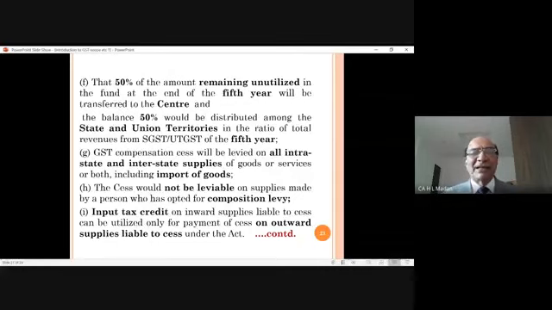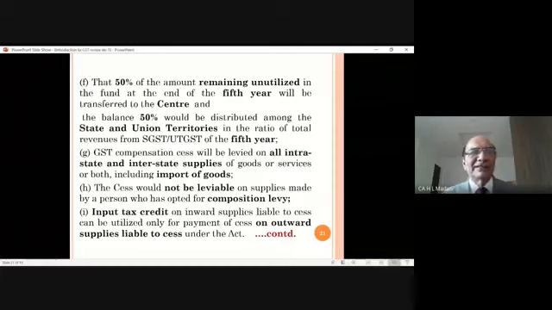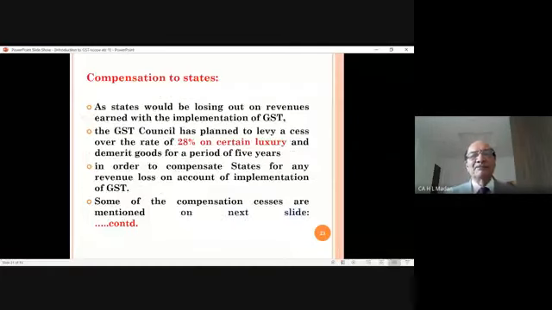ITC on inward supplies liable to cess. The items on which cess is to be levied, their ITC can be claimed only against sale of those items on which cess is levied. Means ITC on these items, these sin goods, cannot be used for sale of other goods. Means this ITC can be used only against outward supply of the same items, not on the other items.